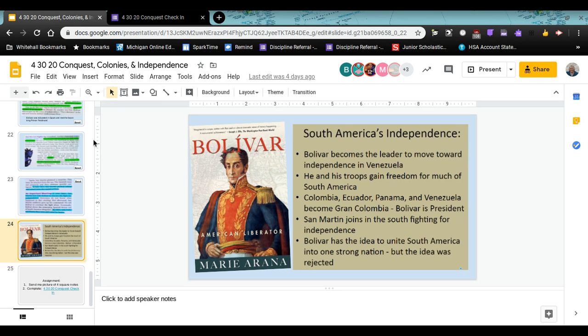And you can look at that slide that has the map to see which countries became independent. Remember, it doesn't include Brazil, because Brazil was Portugal and it has a different story.